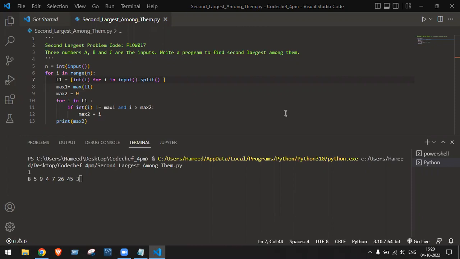Second largest number. Yeah, 26. Okay, so now I'll press enter there. So getting the answer as 26.